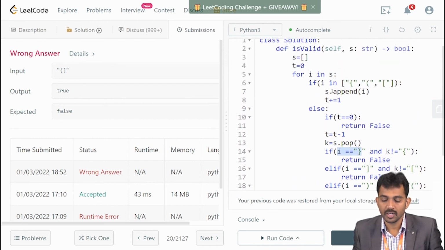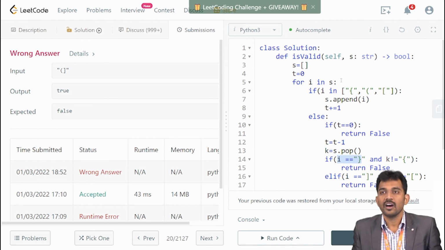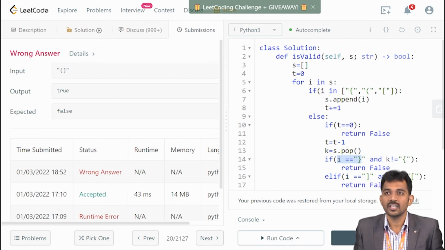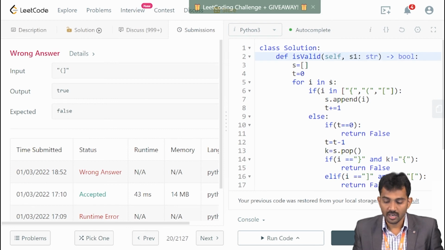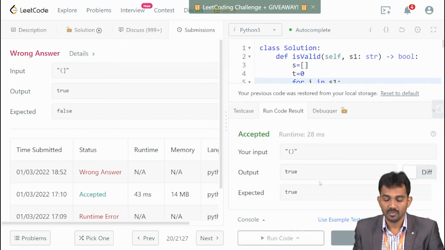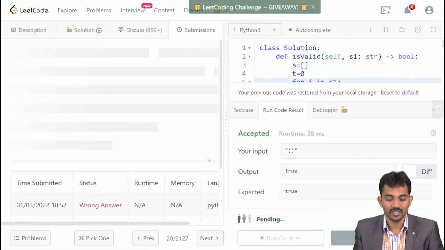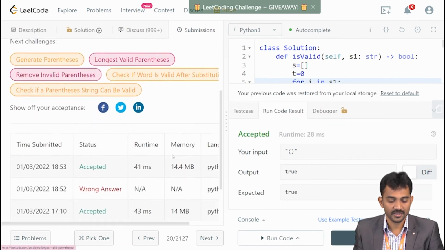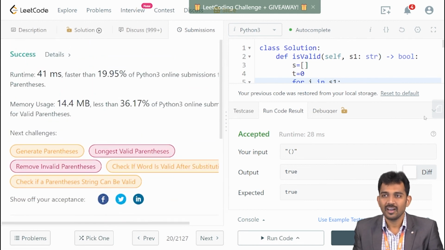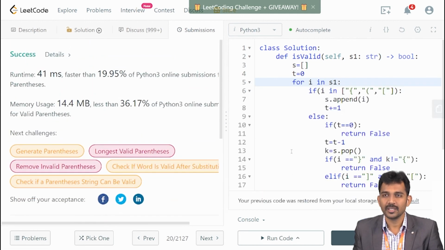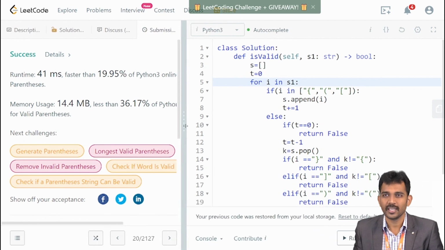t dot s dot append of i, right? Oh, sorry, I made one mistake here. Here I took s1 and here I took s1. That is the reason. Both use the same name. Got it? I made a mistake, and actually this is wrong practice.